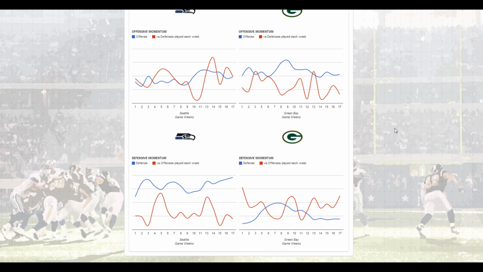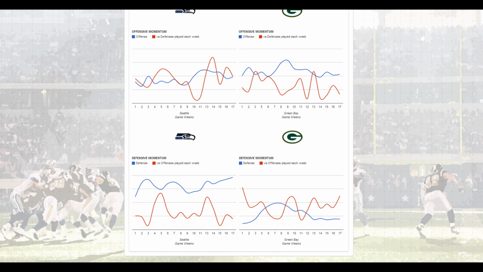So on the momentum trends, you have two sections. You have offense at the top and you have defense at the bottom. The lines you really want to pay attention to are the blue lines. The blue lines represent the team's momentum, and the red line represents the teams faced.